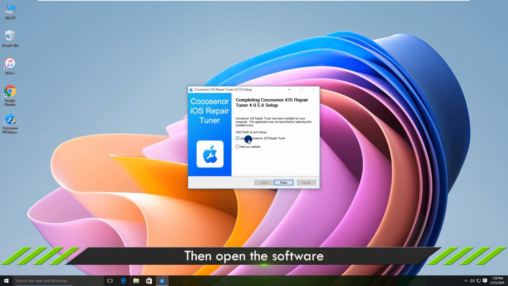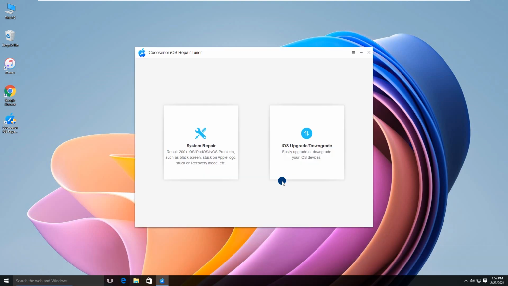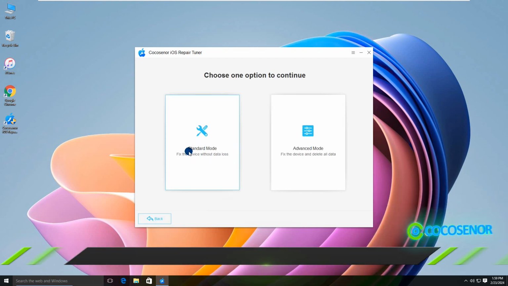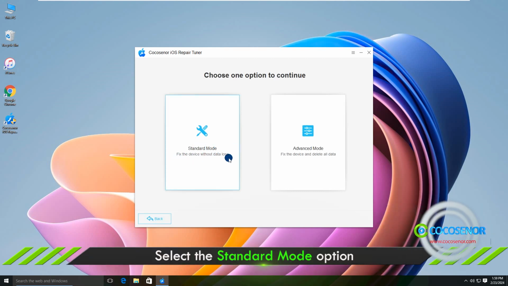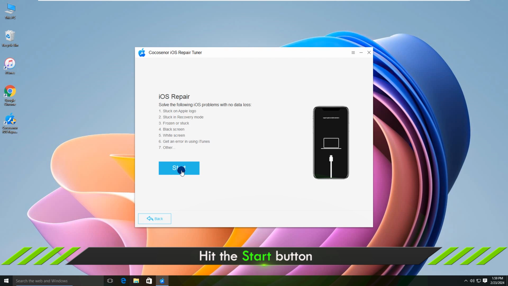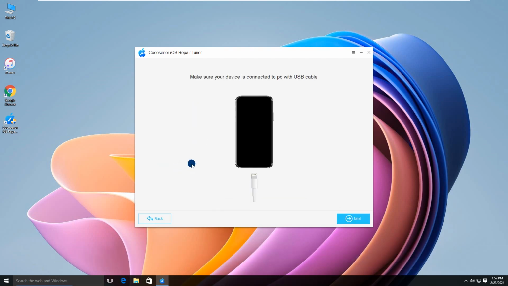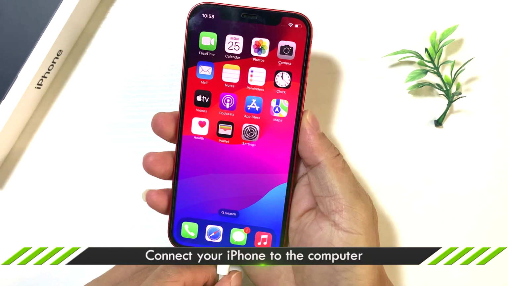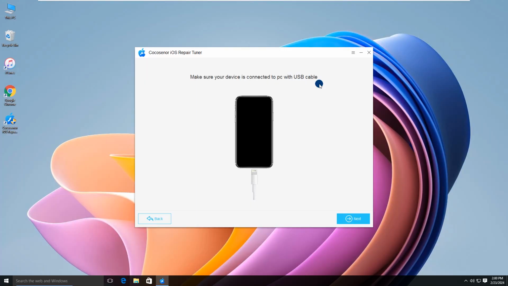Then open Cocosenor iOS Repair Tuner. Choose System Repair on the left side. Click Standard Mode. Click Start. Then connect your iPhone to the computer. Click Next on the software.